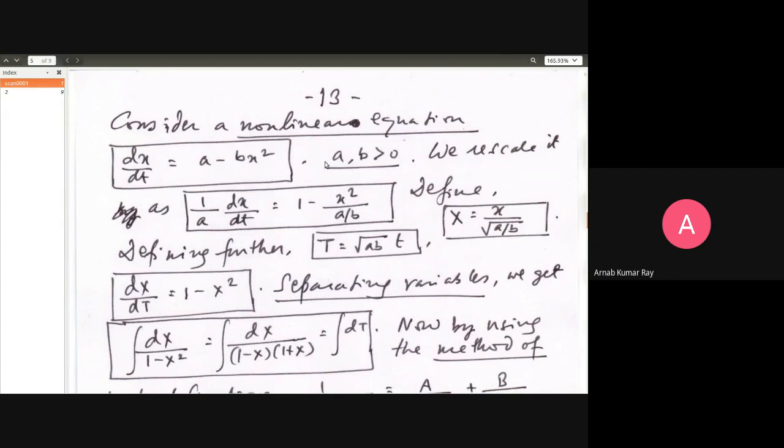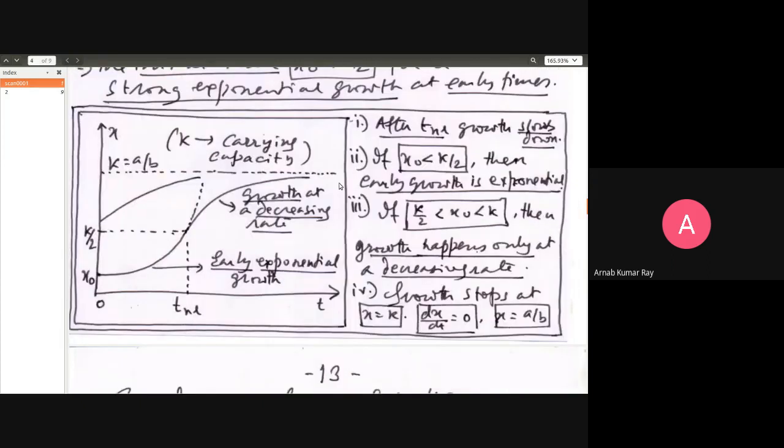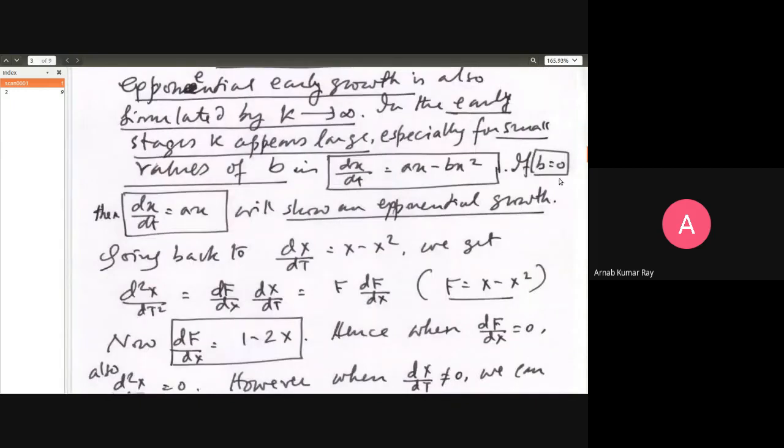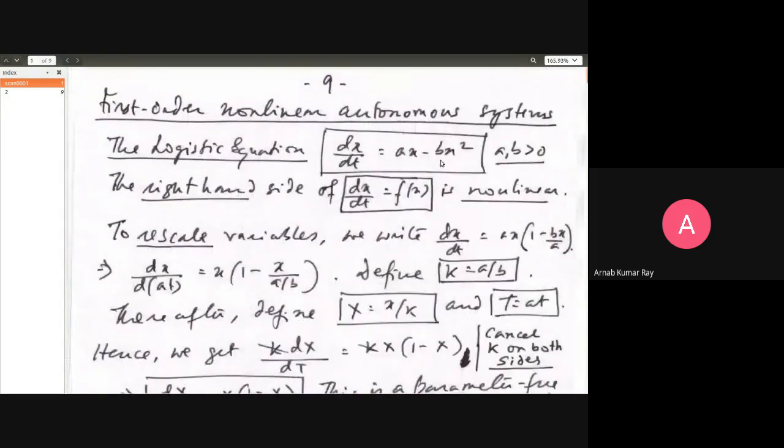Here's another nonlinear equation. The nonlinear equation previously was ax minus bx squared. What do I mean by nonlinear? By nonlinear, I mean that this function f(x) is nonlinear. If you did not have the bx squared, then it would have just been a linear equation, dx/dt equal to ax. The right-hand side would have just had the first power, but it has a second power. Prior to this, in the previous set of notes, I discussed a linear set of equations where we had a plus minus bx. That is a linear equation. That equation will be important physics-wise. So go through all those notes and the math theory problem carefully.